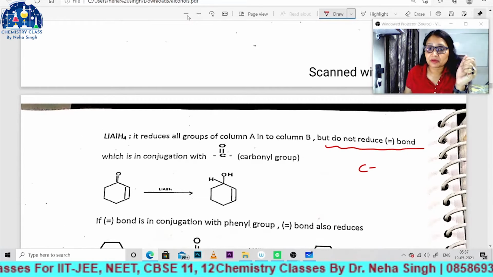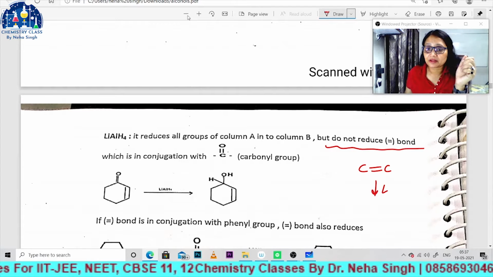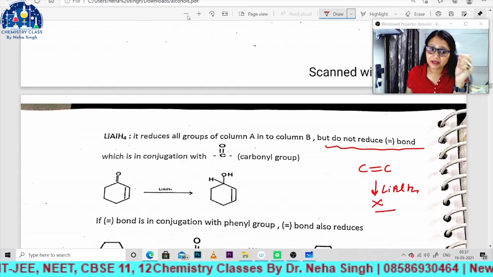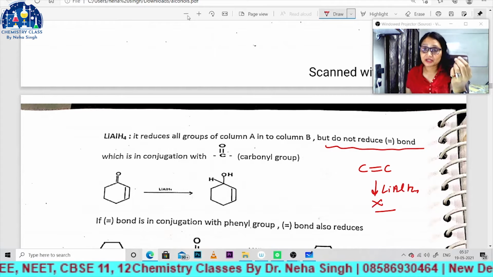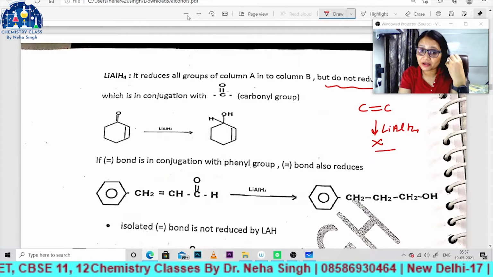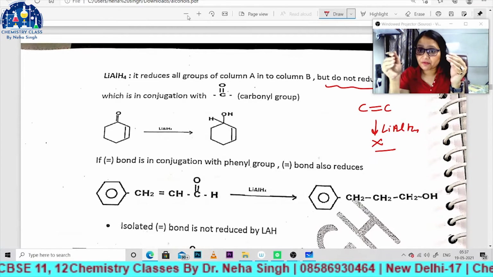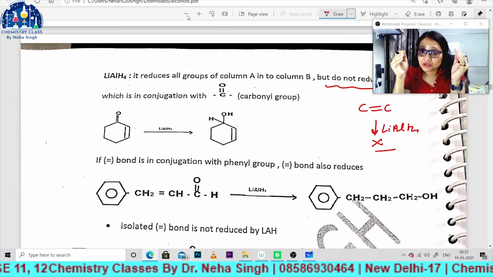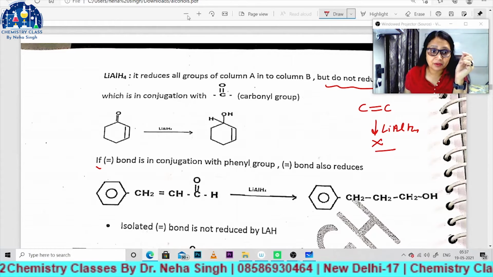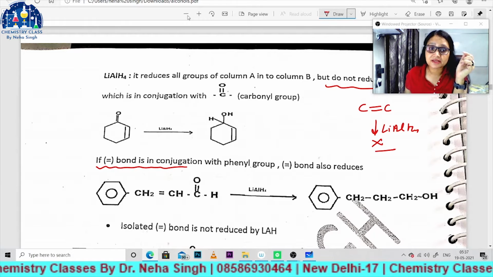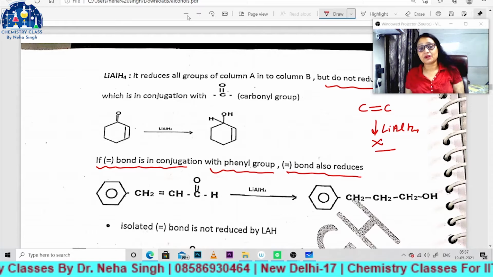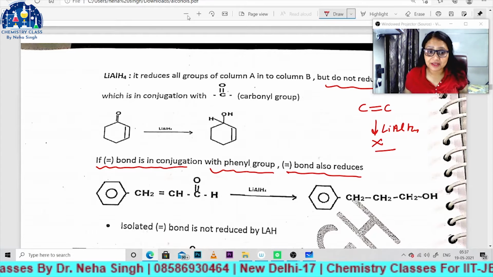Carbon double bond carbon ko lithium aluminum hydride reduce nahi karega, right. But ek condition aisi hai jisme ye reduce kar sakta hai, nahi, reduce karta hi karta hai. If double bond is in conjugation with phenyl ring, remember this point. If double bond carbon is in conjugation with phenyl ring, then definitely the double bond will reduce. So you have to memorize this thing.